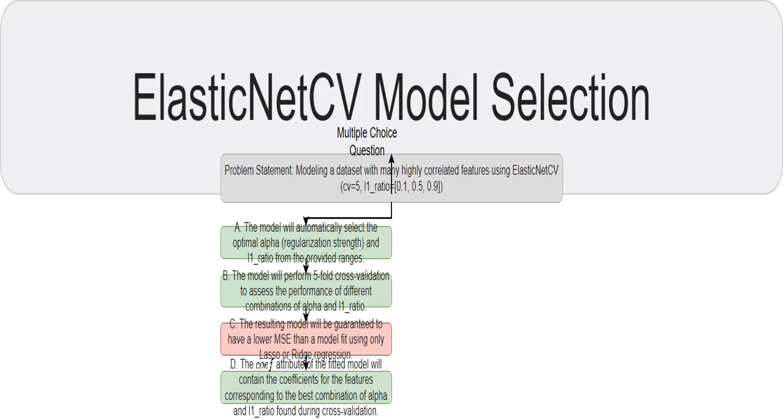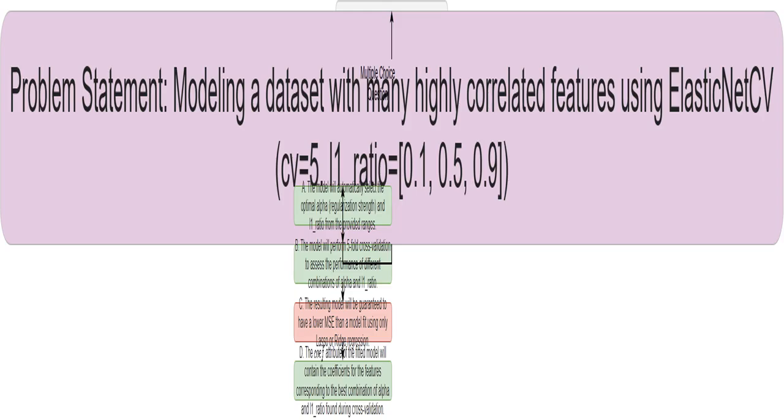I see this as the title summarizing the core concept. We're using ElasticNet regression with cross-validation to choose the best model. ElasticNetCV is a tool in scikit-learn, a Python library, that helps us do this automatically. I'm given a dataset with lots of features, some of which are closely related. The challenge is to build a good model that generalizes well to new data, avoiding overfitting. Meaning the model works well only on the data it's trained on, not new data.